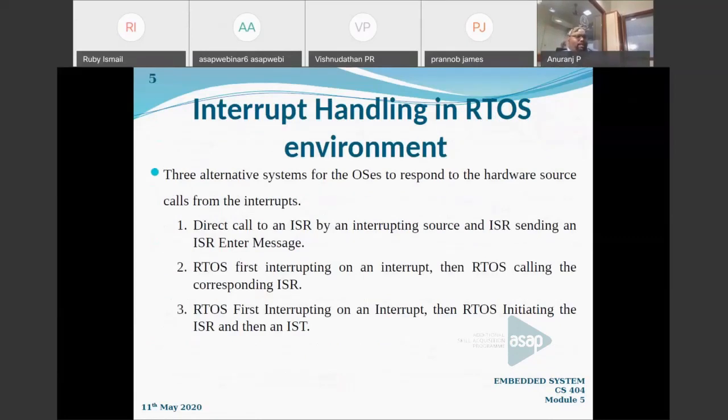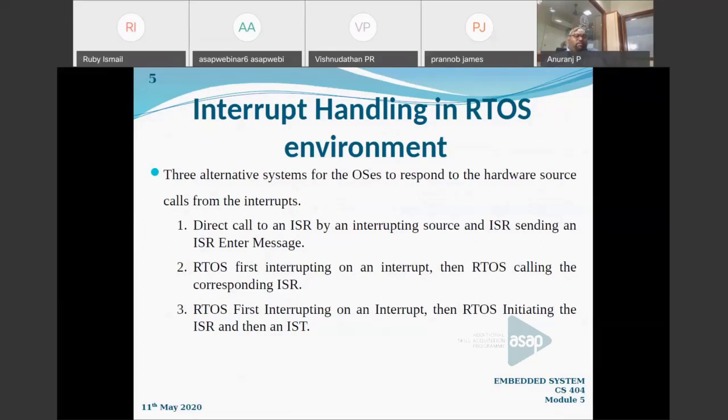Okay. Now, how are we going to handle the interrupts in the RTOS environment? Before going to that, let me ask you one question. Why are we giving so much importance to handling interrupts in the RTOS environment? Because we may have already discussed in previous semesters how interrupts are handled in the microprocessor and in some other operating systems, right? If some request from a hardware source comes, that will be handled by the operating system.